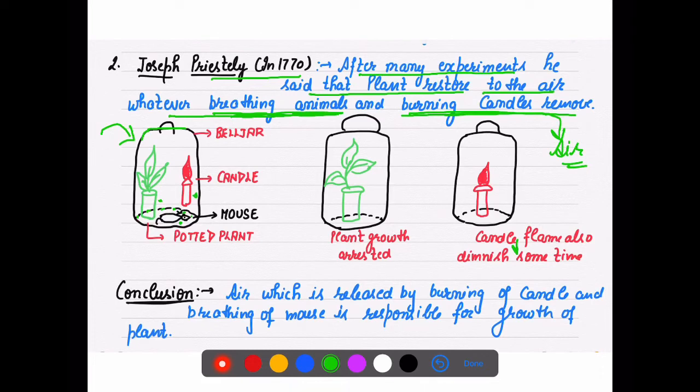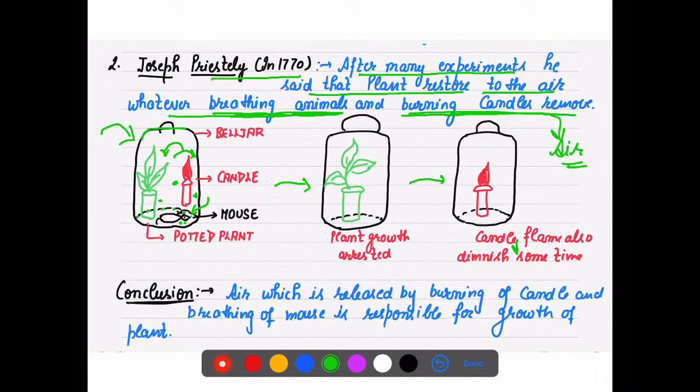Then he observed that when this candle and mice were there, the growth of the plant was perfect. The candle was also lighted perfectly, and the mouse was also breathing normally, although this bell jar was closed. Then he tried this experiment individually.